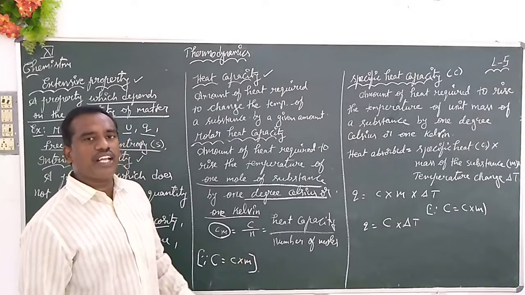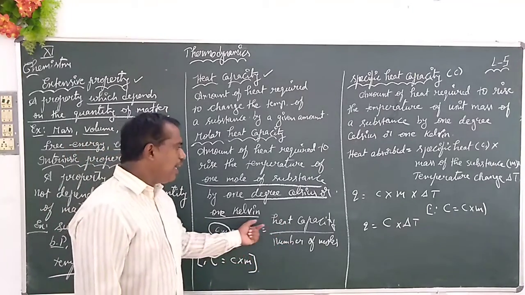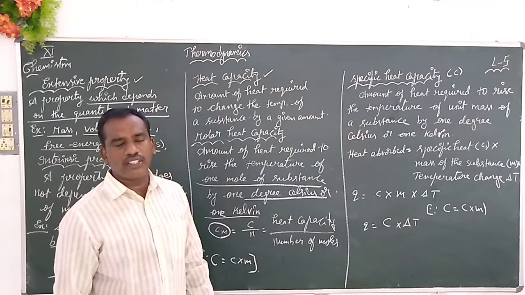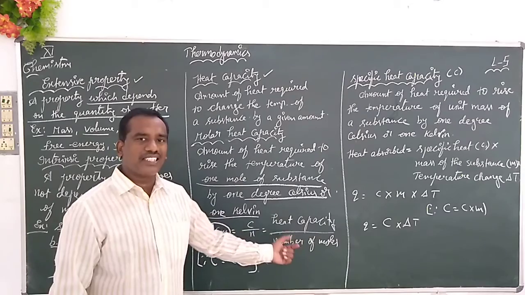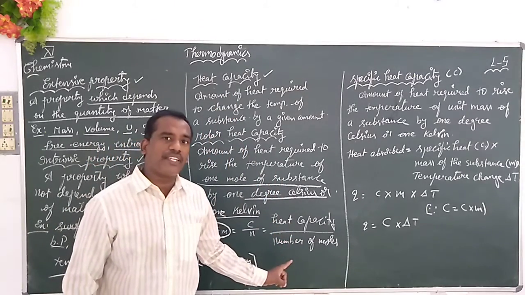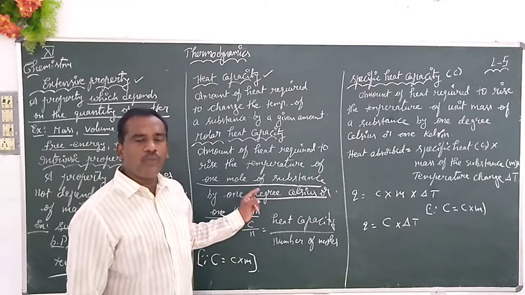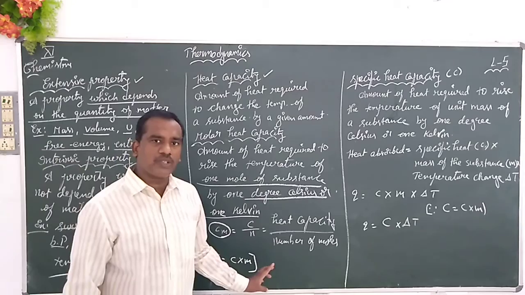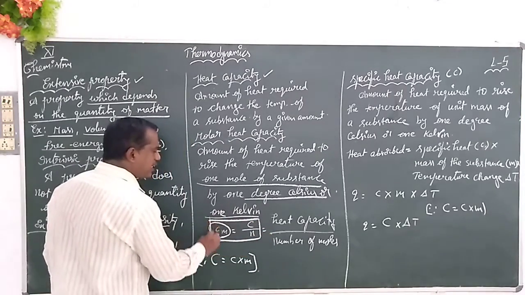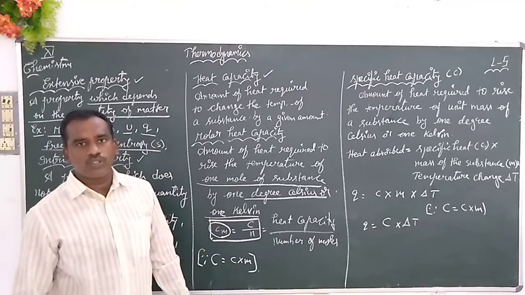It is also given as the ratio of heat capacity by number of moles of the substance. How is it given as the ratio of heat capacity? Heat capacity, we have already got the definition. This is generally represented with the capital C upon number of moles of the substance, which we know is represented by small n. So the molar heat capacity is equal to heat capacity upon number of moles of the substance.